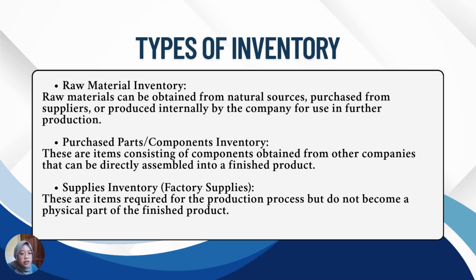These are items consisting of components obtained from other companies that can be directly assembled into a finished product. And the last is surplus inventory or factory surplus. These are items required for the production process but do not become a physical part of the finished product.